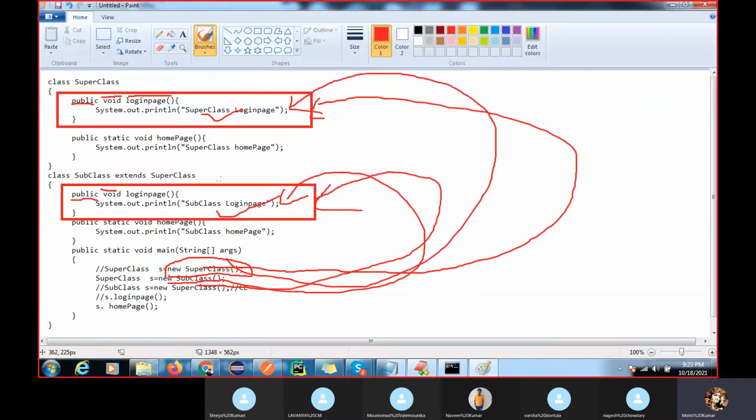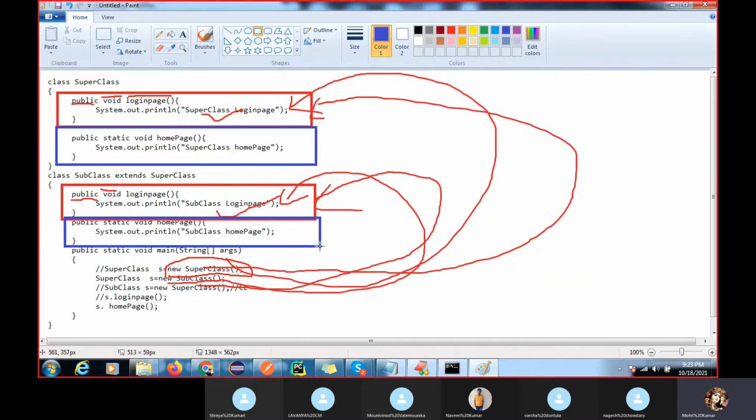Method hiding means redefining a superclass static method. You can say this is called your method hiding. Method hiding means redefining a superclass static method in subclass, but with the same prototype, and the return type must also be the same. The accessibility modifier also follows the same rule. This concept is called method hiding if you have the static method.